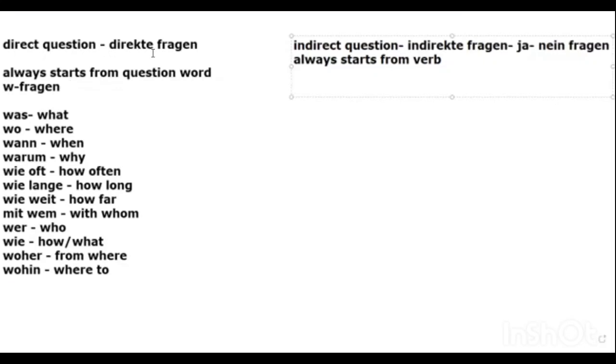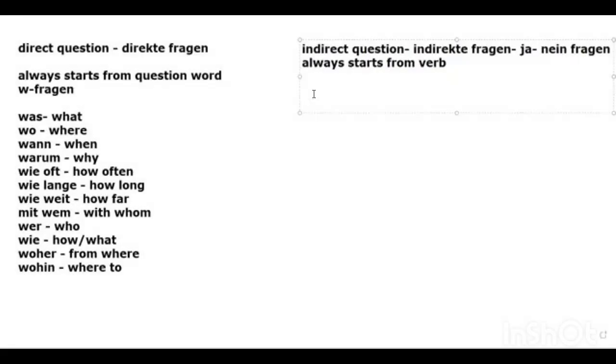All right. So what are indirect questions? Earlier we learned how we make statement sentences, like I am going, they are playing. If you are saying they are going today, you just follow subject, verb, object to say the statement.